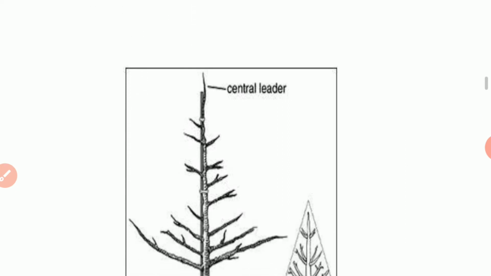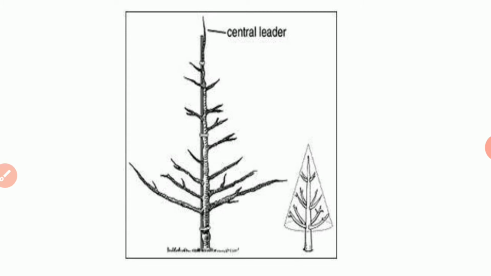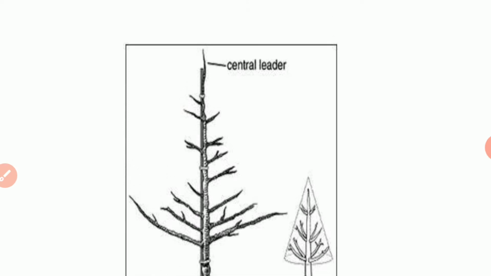Here in the diagram we can see that the main axis of the plant, that is the main stem, is allowed to grow so that the plant becomes tall, and the lateral branches are smaller than the central main axis. Since the central main axis is allowed to grow, it is called the central leader.